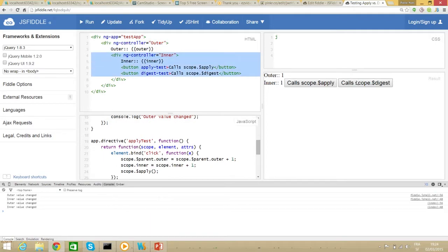When you call scope.$apply, everybody is called, but when you call scope.$digest only on the inner scope, only the inner scope is called. So it's less expensive if you change something, for example in a directive. If you change something only in the directive context, it's better to call scope digest in that case, because it will obviously be less expensive.